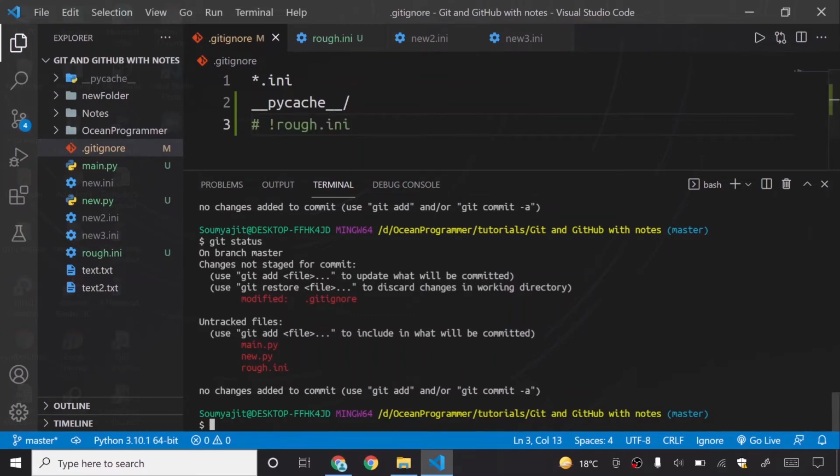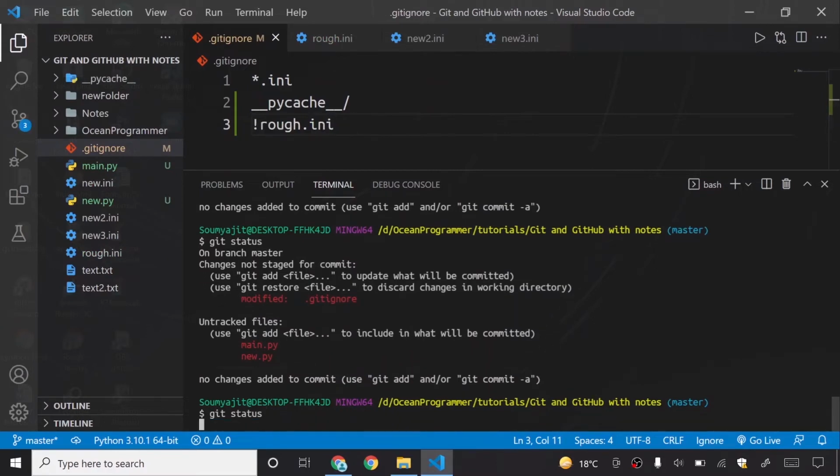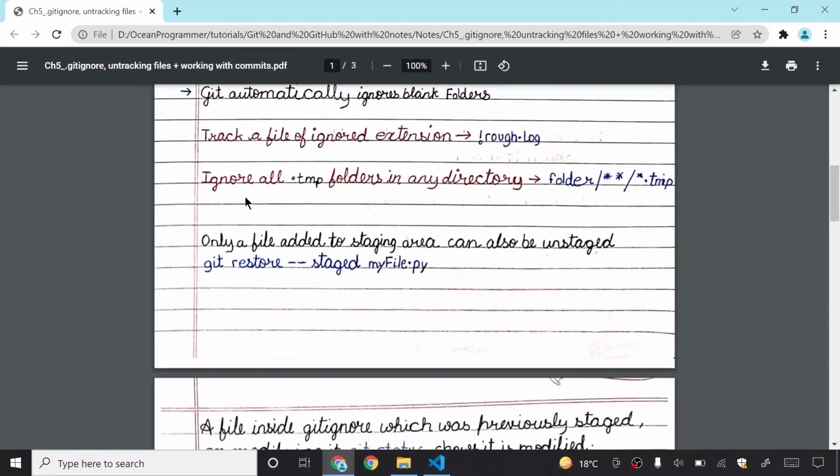If I comment out this line, it is not showing me the rough.ini, but now it is showing me the rough.ini file. If you want to ignore all the .ini files or any .tmp files in any directory of a folder, you can do it like this: the folder name, then forward slash, then two stars, then forward slash, then star, then dot, and then the extension name. A quite big command, that's why I have written it in the notes, so you can always refer to the notes from here.